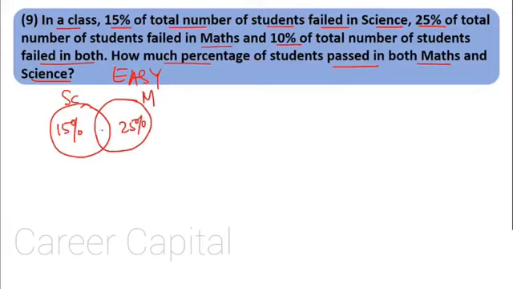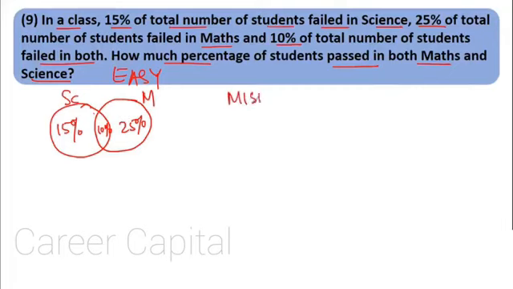Now you will understand why I drew these circles intersecting each other. 10% failed in both subjects, so 10% will come over here. This 10% failed in science as well as maths, right? So that is the reason when I drew these circles, they intersected each other. So these 10% failed in science and maths both. Now how much percent of students passed in both maths and science?